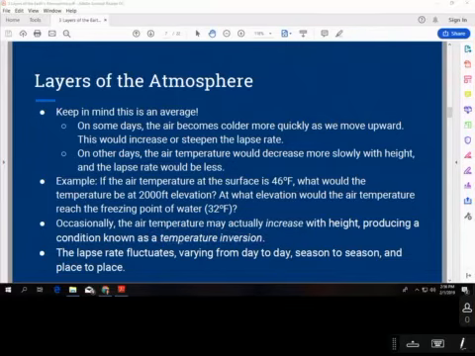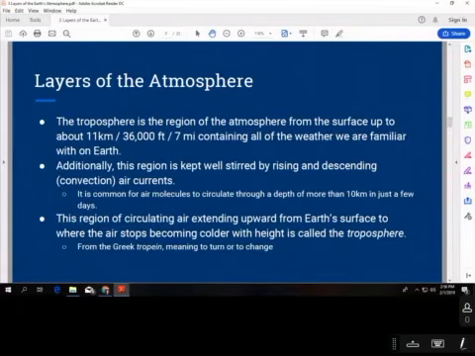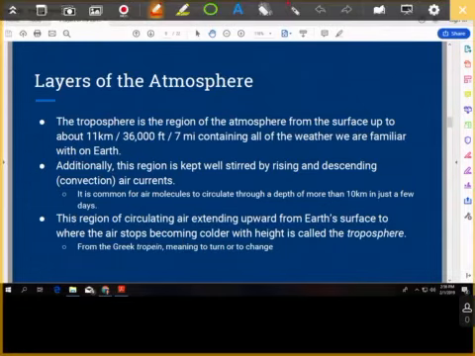And number 8, where in the atmosphere does all the weather we are familiar with take place? That is going to be on this next slide here. The troposphere is the region of the atmosphere from the surface up to about 7 miles containing all of the weather we are familiar with. So there we go. That would be the troposphere for number 8.